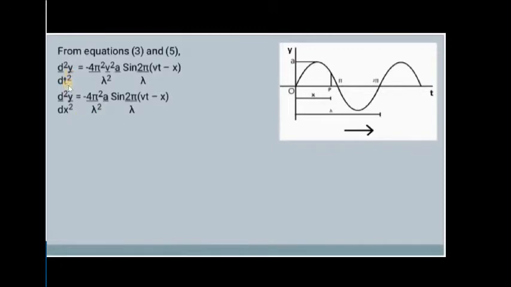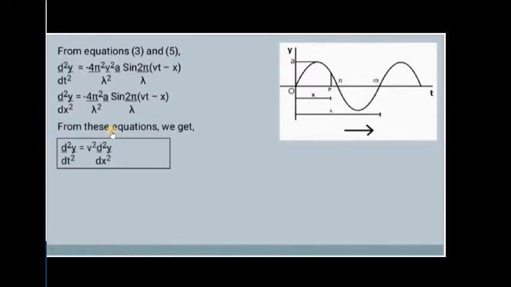There is one difference: v square is present in the case of d square y by dt square. So we can write d square y by dt square equal to v square into this value. The final step is the differential equation of the plane progressive wave, written here inside the box: d square y by dt square equal to v square into d square y by dx square.